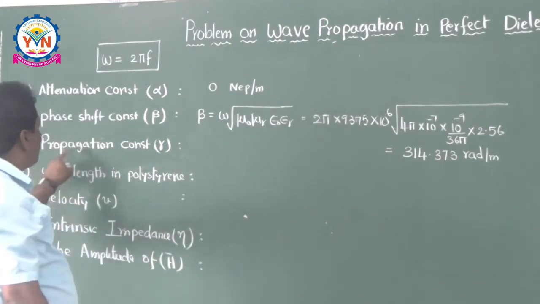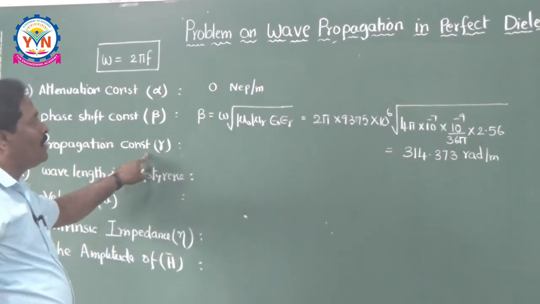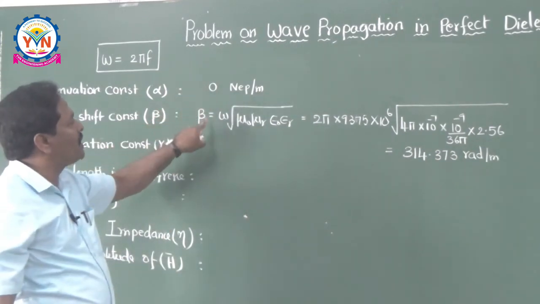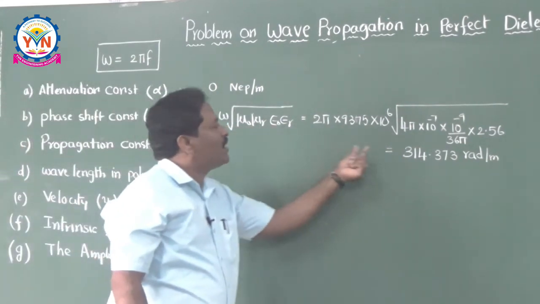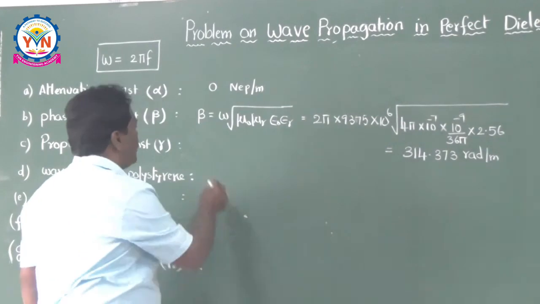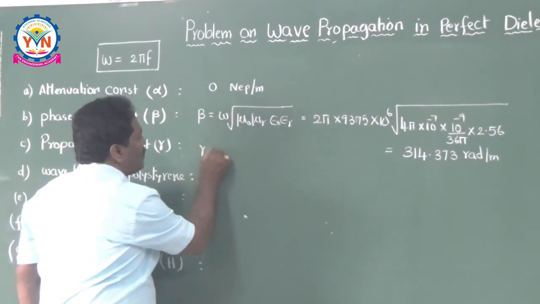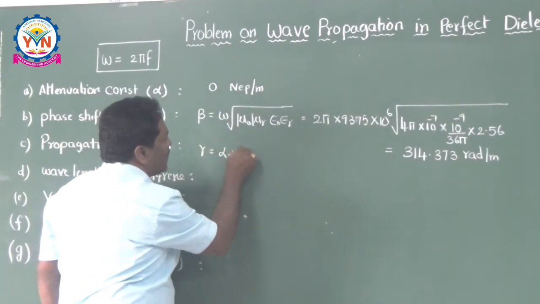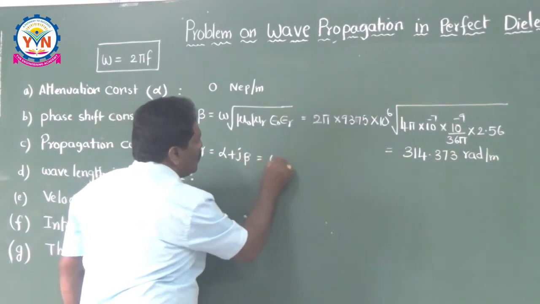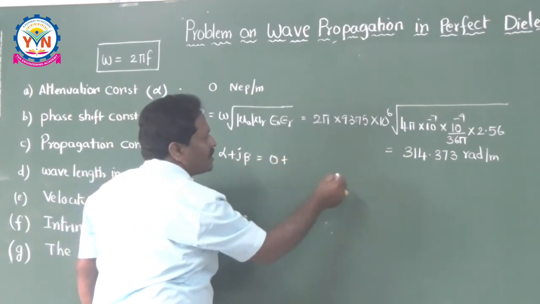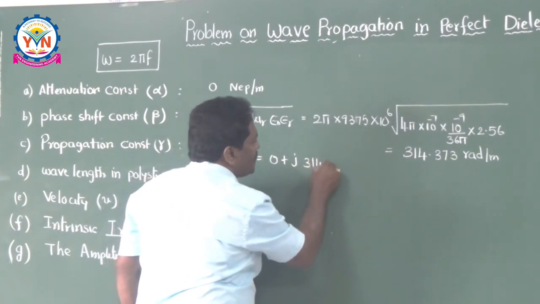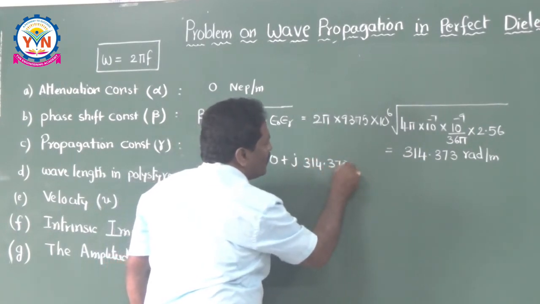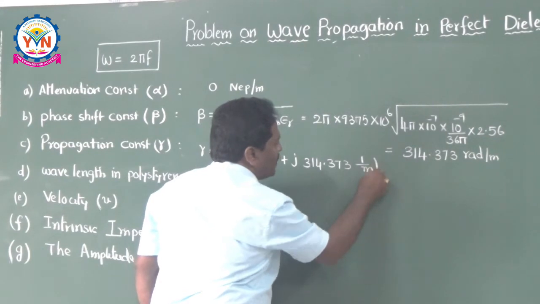Then how to calculate the propagation constant gamma? Gamma is nothing but alpha plus j beta. Simple, alpha is equal to 0 here, so for beta you have to add j. Gamma is equal to alpha plus j beta, which is 0 plus j 314.373 per meter. The unit is 1 by meter.